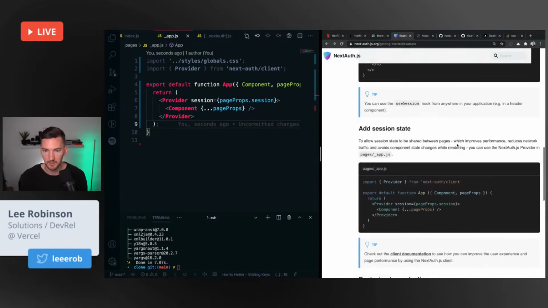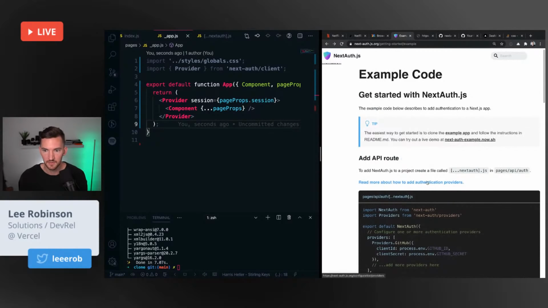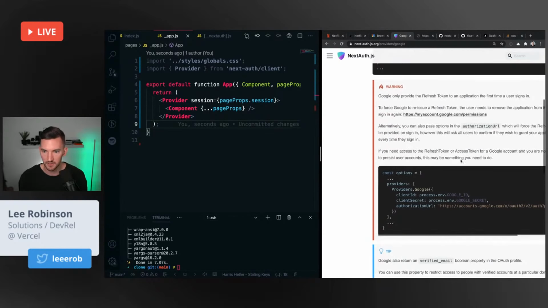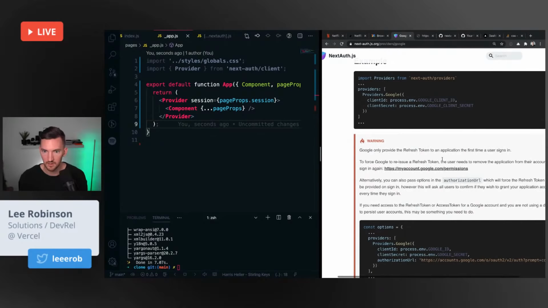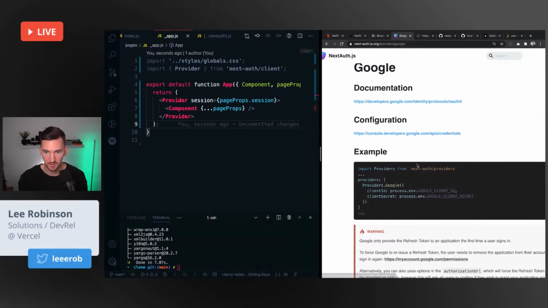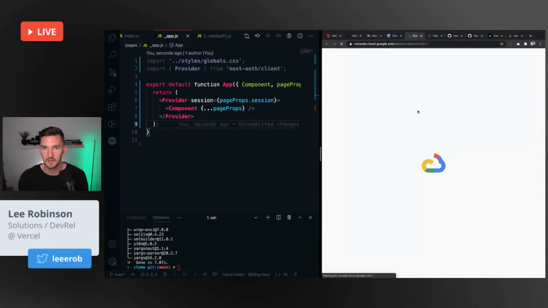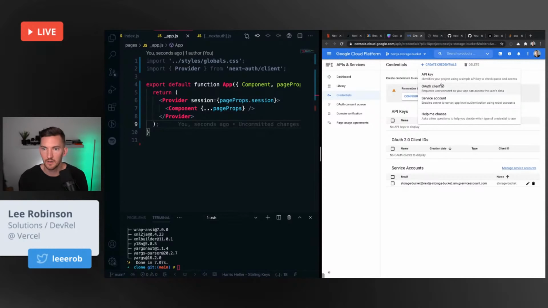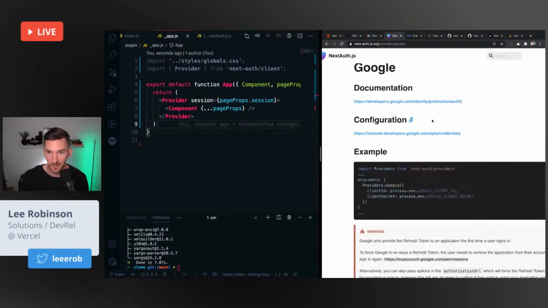Documentation for deploying. Don't need to do that yet. I wonder if I'll probably need to set up Google first. Let's see. Configuration, documentation. I'm definitely gonna need these client ID and client secrets. Let's see what we're working with here. I'll probably need an OAuth app, would be my guess. Create credentials. OAuth client ID. They really need docs on this.